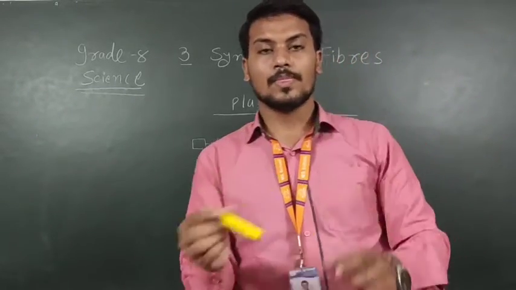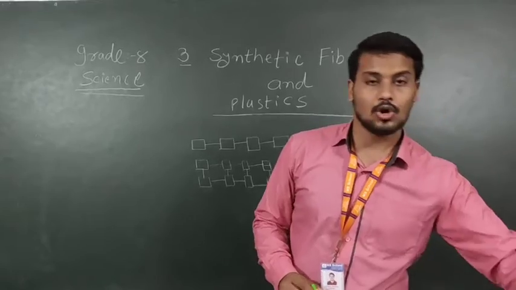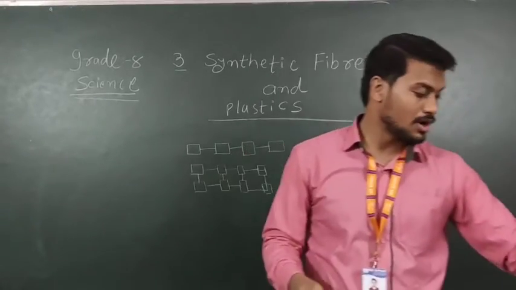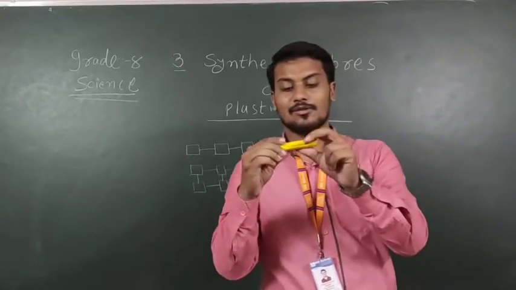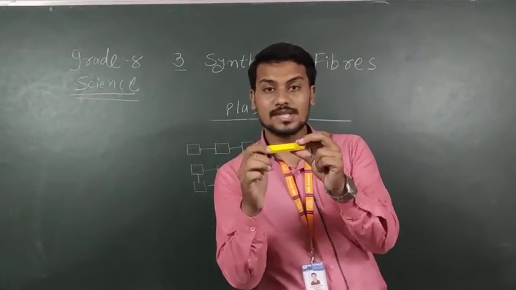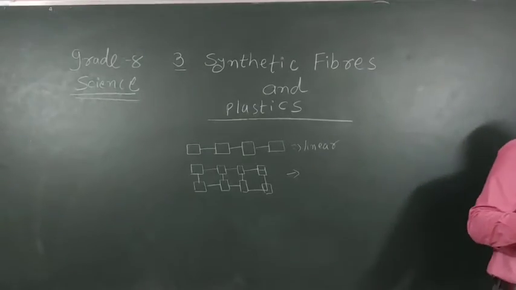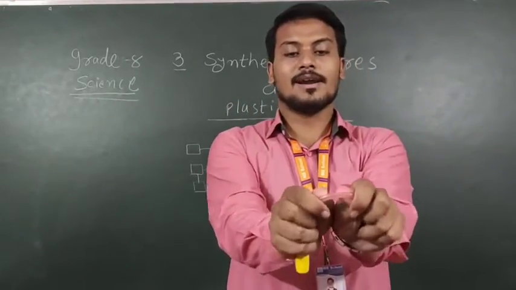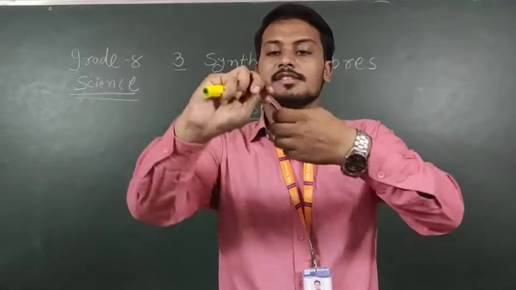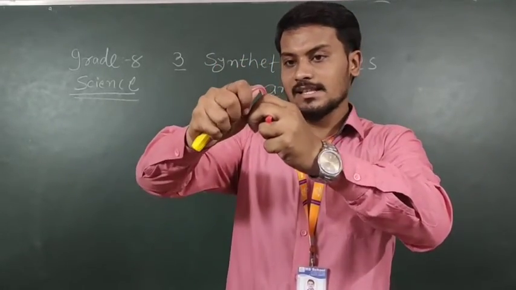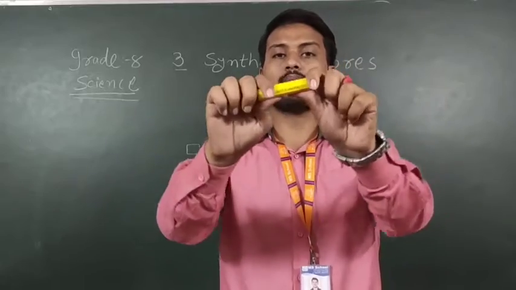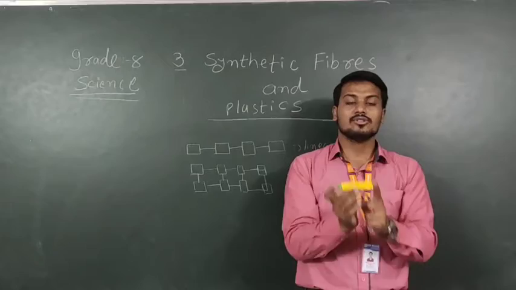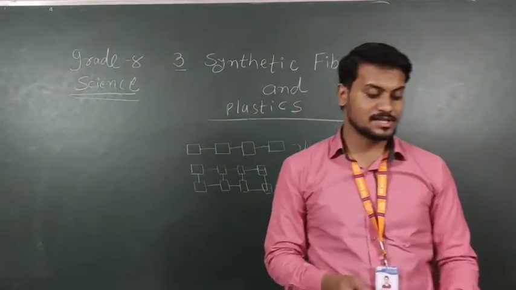Right? So of these two things, this is known as thermoplastic, which is easily moldable. Right? This is not moldable. That is known as thermosetting plastic. Thermoplastic and thermosetting plastic. This is a pen. This is moldable. Have you seen? This is a thermoplastic. And this is not moldable. That is known as thermosetting plastic. Right? These two different types of plastics are there.